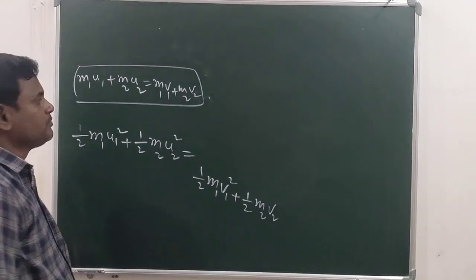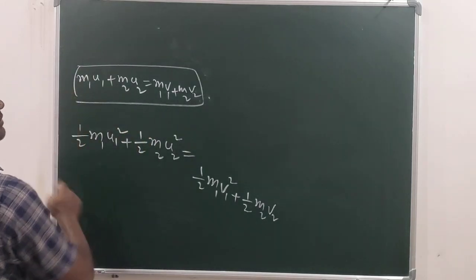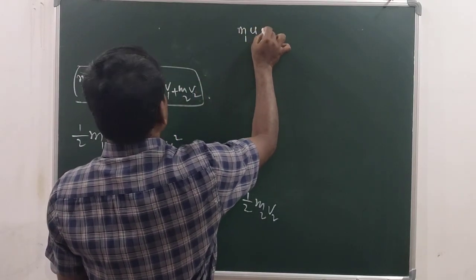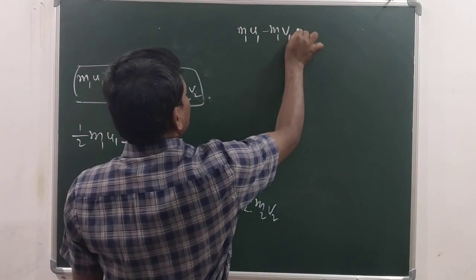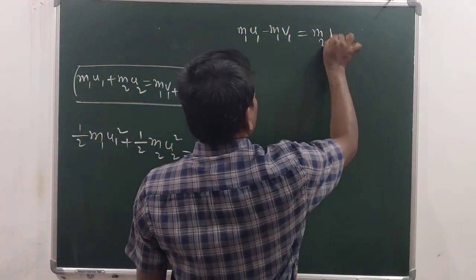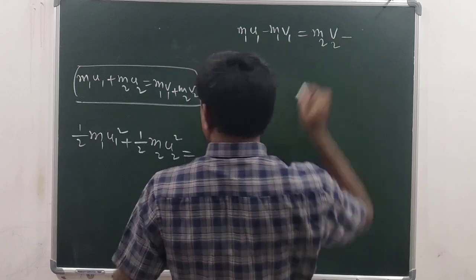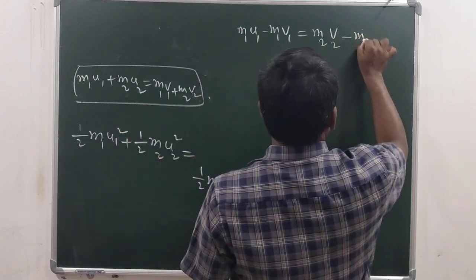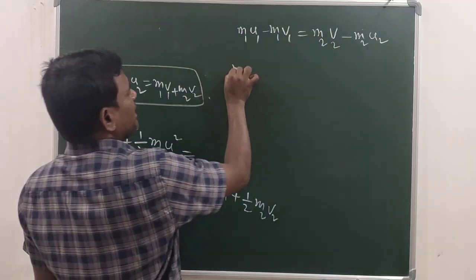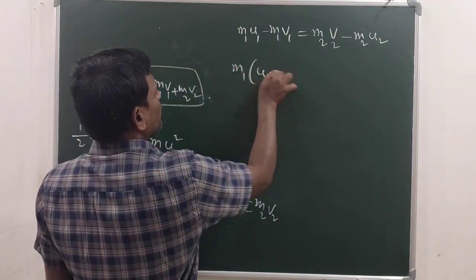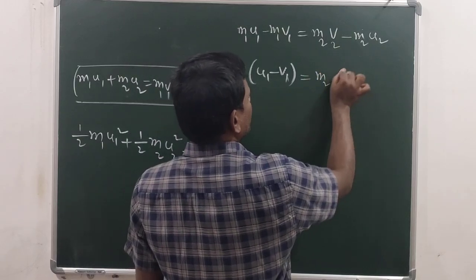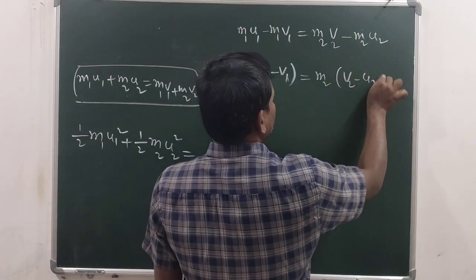See students. Now bring it to the left side. When it comes to the left side, what do you get? M1 U1 minus M1 V1. Now transfer this one to the right side. M2 V2 already is there. When you bring this one to the right side, you will get M2 U2. From this you can take M1 common, so here U1 minus V1 will be left. From these two you can take M2 common. V2 minus U2 will be left.